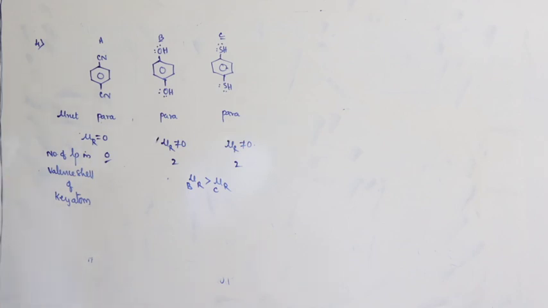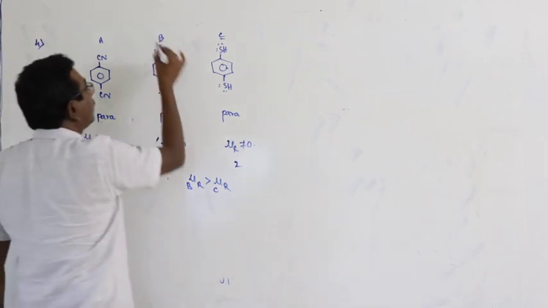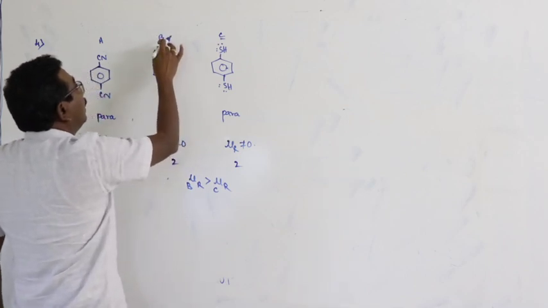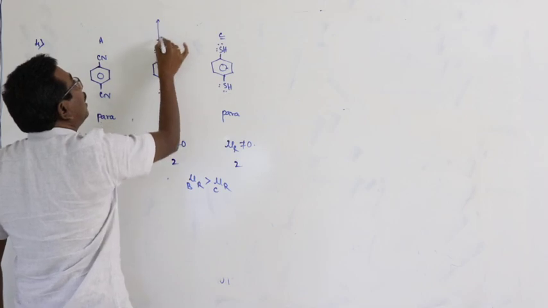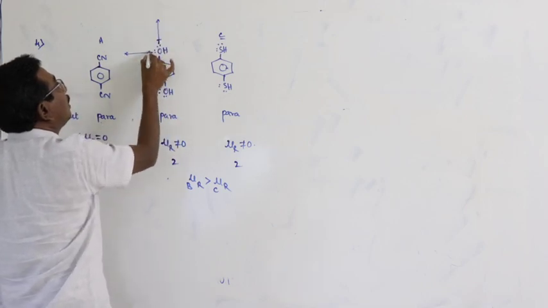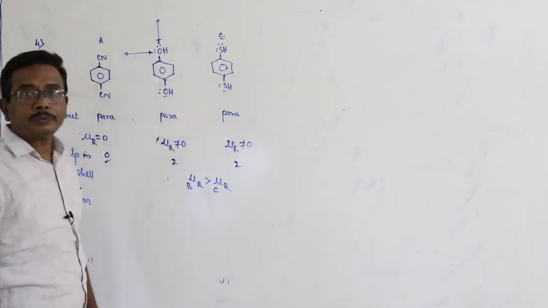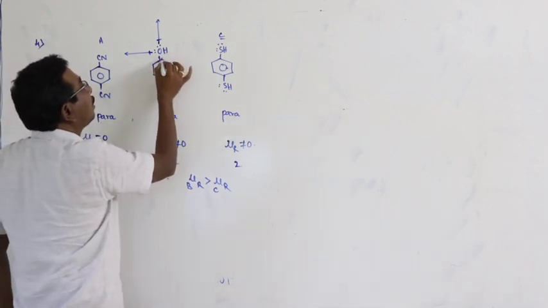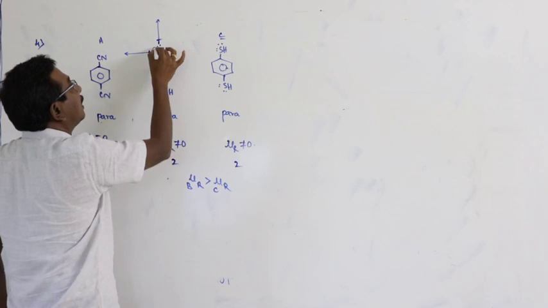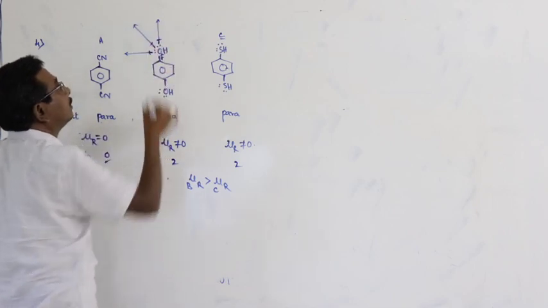How can you decide? That is, in thiol, the lone pair bond moment is away from the molecule. And the bond moment from this carbon to oxygen is towards oxygen. The resultant is this side.